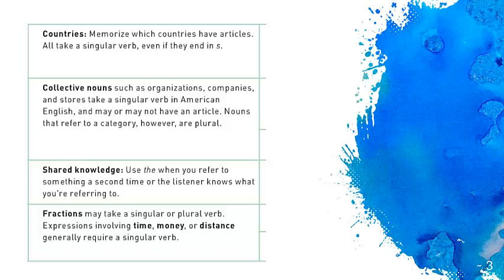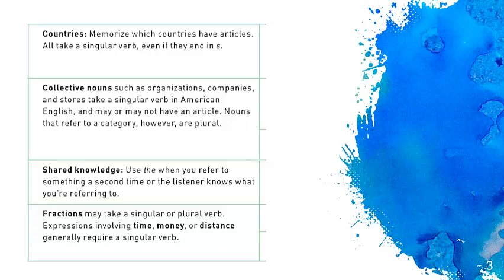And well, that means that in the present form, it's a verb ending with an S. Collective nouns such as organizations, companies, and stores take a singular verb in American English and may or may not have an article. Nouns that refer to a category, however, are plural, okay? For example, UN. Generally, we use the UN, okay? Shared knowledge, use the when you refer to something a second time or the listener knows what you're referring to. What I was mentioning before.